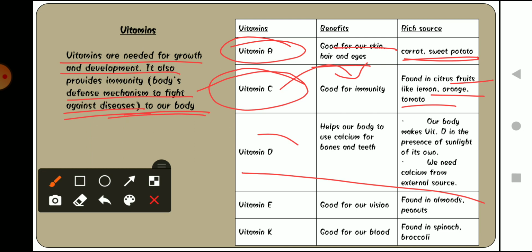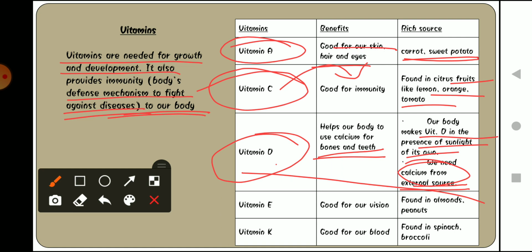Now moving forward to vitamin D. Taking vitamin D helps our body to use calcium for bones and teeth. It helps make our bones and teeth very strong. It provides calcium to our bones and teeth. And from where can we get it? It is present in sunlight. And we need calcium from external sources. External sources means outside sources. We have to take it from somewhere else, from an external source, the vitamin, the calcium.